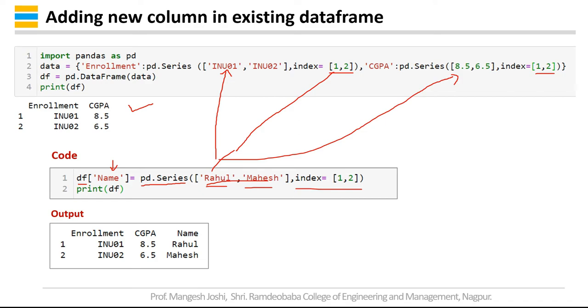The operations will depend on the indexes only. You can see that this index value is 1, so Rahul is assigned, and with index value 2 Mahesh is assigned. In this way you can add a new column to an existing data frame.